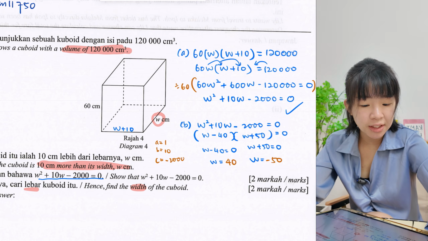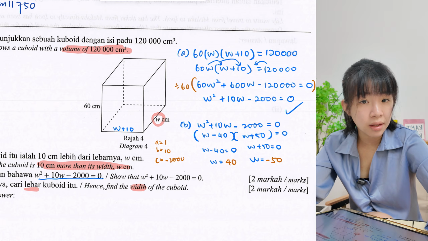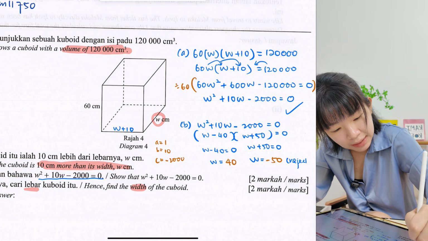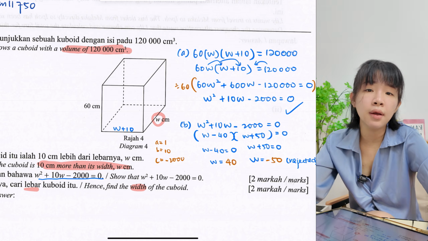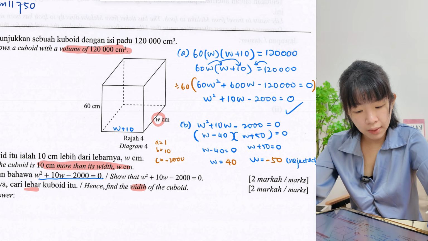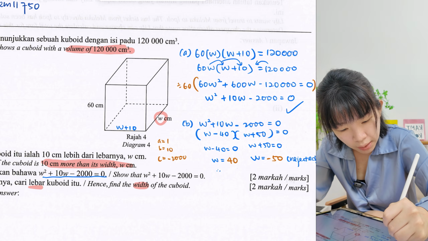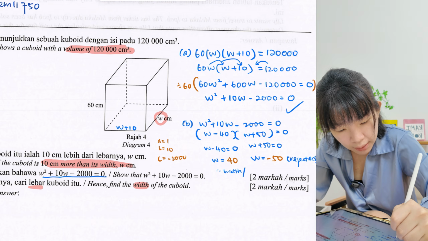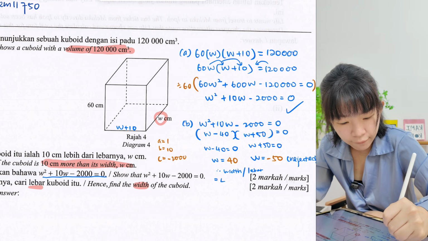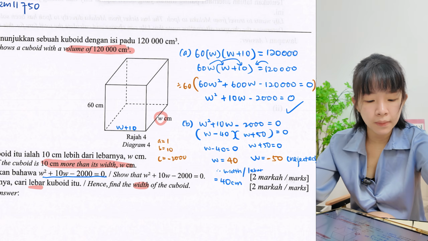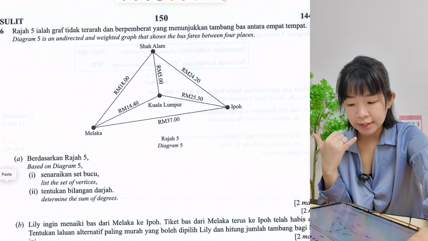Okay, which one must be rejected? So W is length, is width, correct? It cannot be negative. So here, the negative 50, put rejected. Guys, make sure you put rejected. Okay, W is 40. Okay, so what do they want at the end? Okay, they want the width, which is W. Okay, just conclude one more time. So the width is, the lebar is 40 cm. Done.